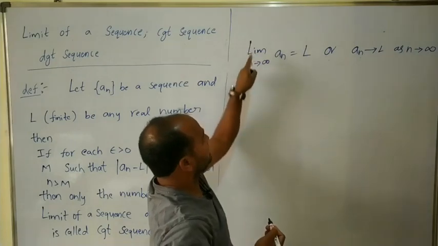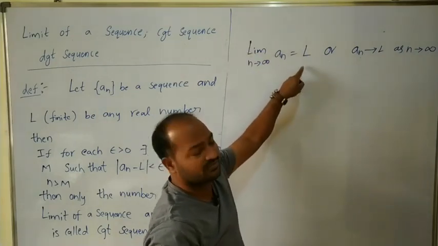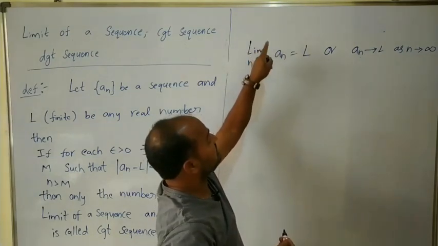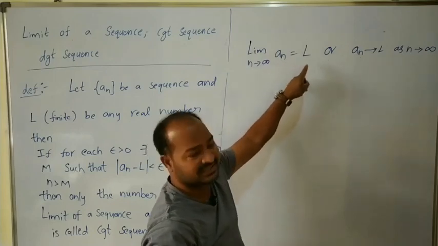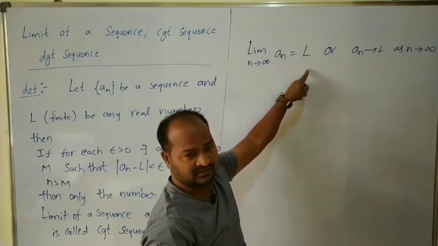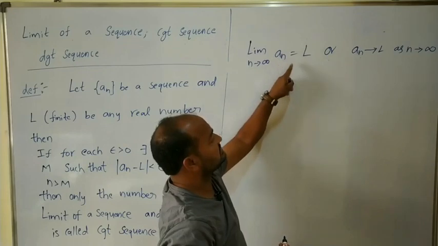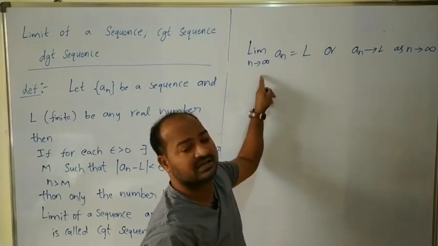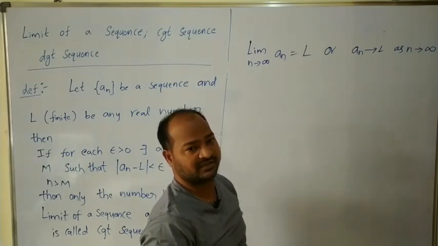Here limit n tends to infinity of a_n is equal to L means the limit of the sequence is L, whenever n approaches infinity.